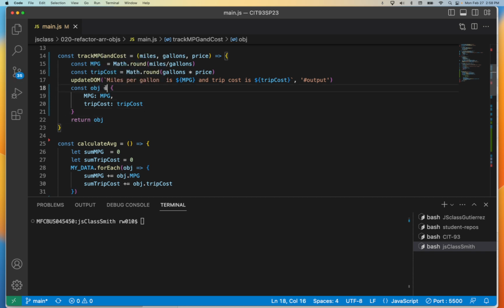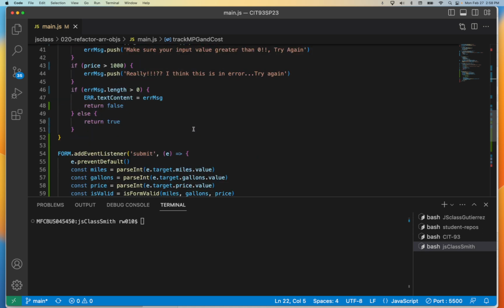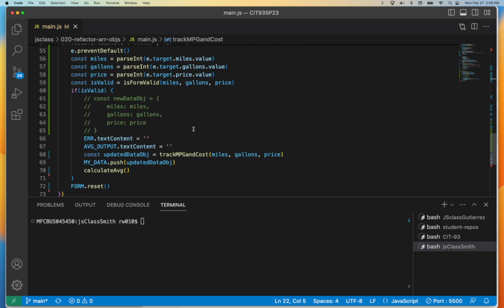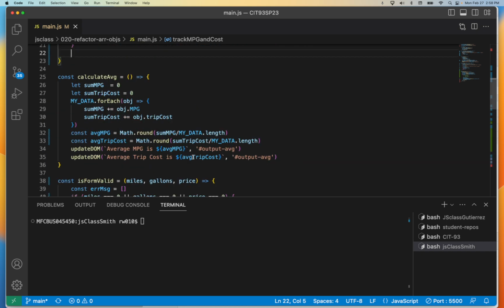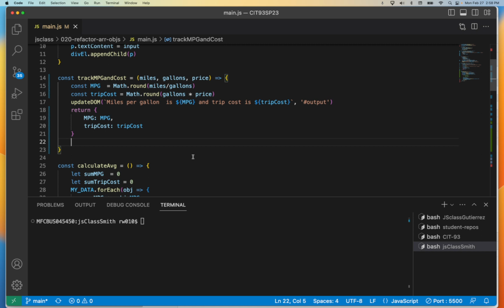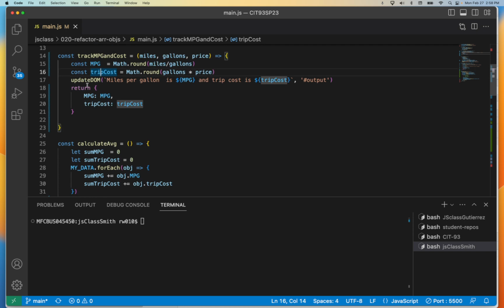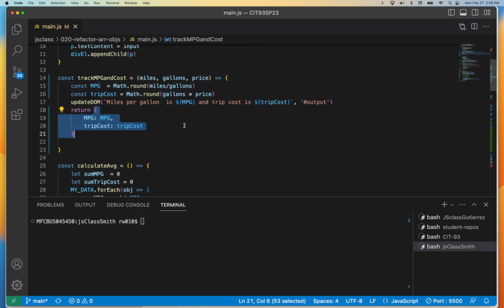And couldn't we just do this? Couldn't we just type return? Yeah, we could. We could just type return there. Nice. All right, so if we type return there, I did that kind of fast, so let's go back and look at it. In this case, I'm going to return a simple object with the two values that we calculated in this function. So I'm returning an object that I can then use.